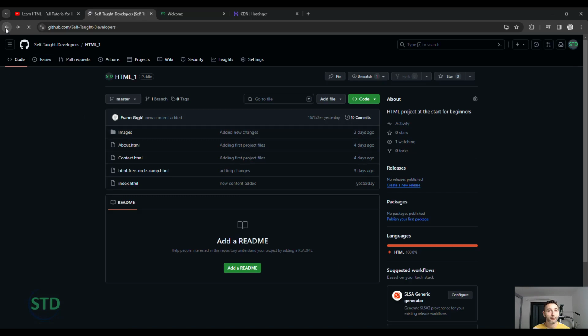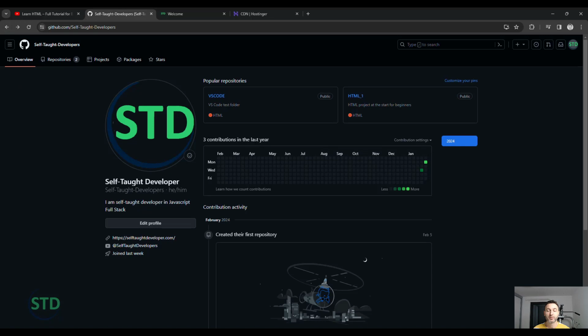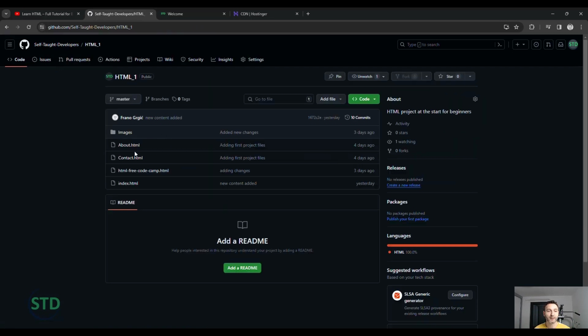When I return one step back, you can see the contributions in this year, in the last year, and also this year. And you can see that in February, I had no contribution on February 6th, and 1 contribution on January 31st. So this is something that I do every day. I put here inside the GitHub account whatever I have done that day to be informed, and also if someone is following me, he can see what project files have been changed. You can see it here, and follow the code I am still using.